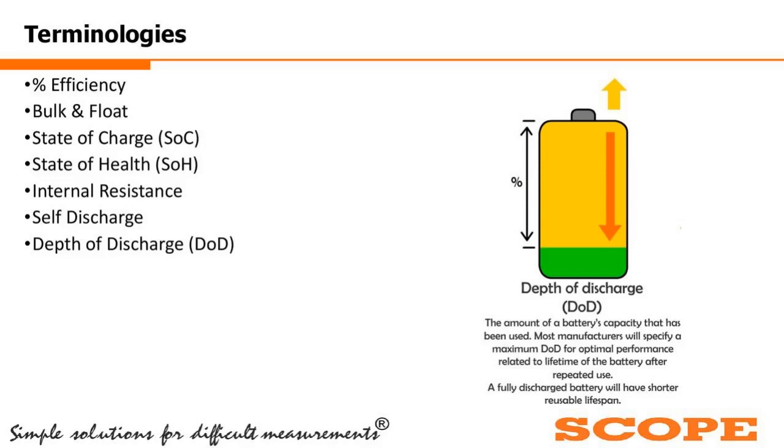The depth of discharge. The depth of discharge is defined as the amount of a battery's capacity that has been used. Now, most manufacturers will specify a maximum DOD value for optimized performance. Now, a fully discharged battery will have a shorter reusable lifespan.